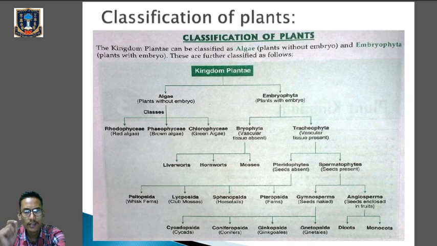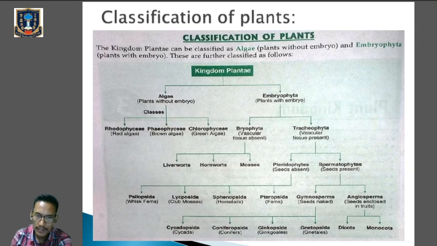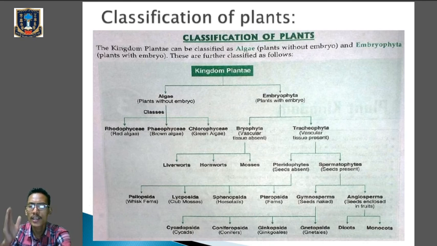Just remember that kingdom Plantae is divided into two groups. One without the embryo, that is algae, and number two with the embryo, that is embryophyta. Okay, so under algae we have got different classes: Rhodophyceae, Phaeophyceae, and Chlorophyceae. So these three classes of algae, red algae, brown algae, green algae, Rhodophyceae, Phaeophyceae, and Chlorophyceae, we will deal with in the next class. Clear? We will have to learn about the characteristics along with the examples of these three classes of algae.